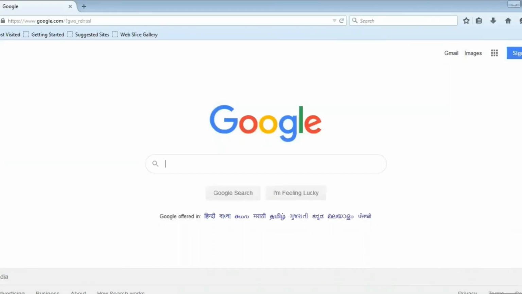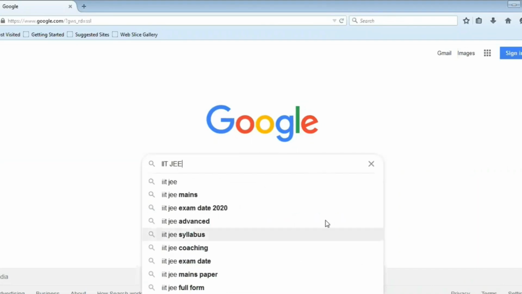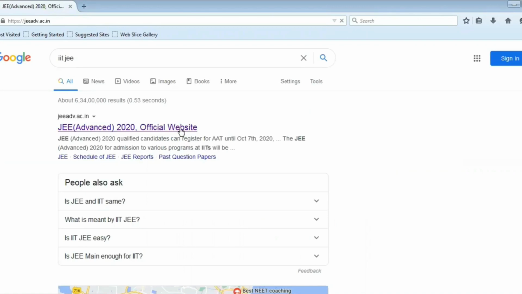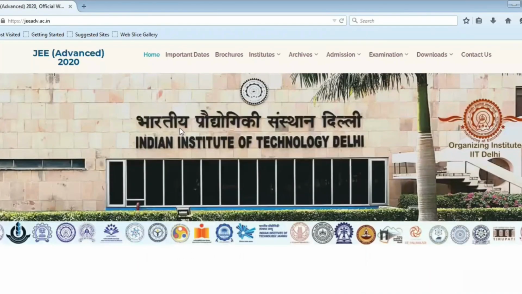Open your favorite browser and start typing IIT JEE. You will find a website called jeeadv.ac.in. Click on that. This is the official website of JEE Advanced. We also listed the official website in the description. You may click it or copy it and paste it in your favorite browser. We are at the official website of JEE Advanced. We can find multiple tabs like Home, Important Dates, Brochure, Institutes.